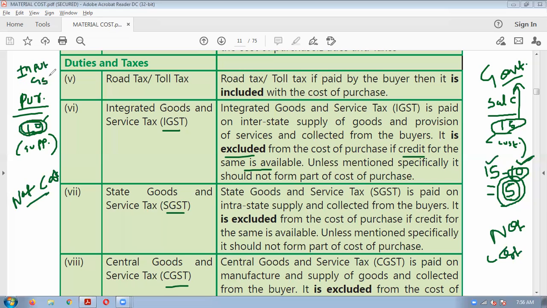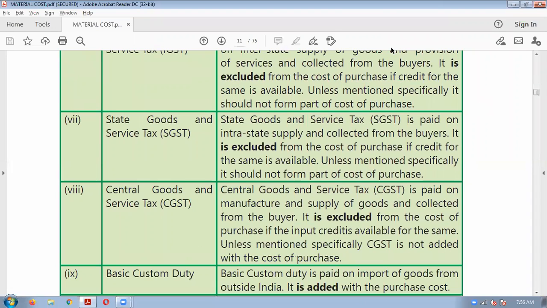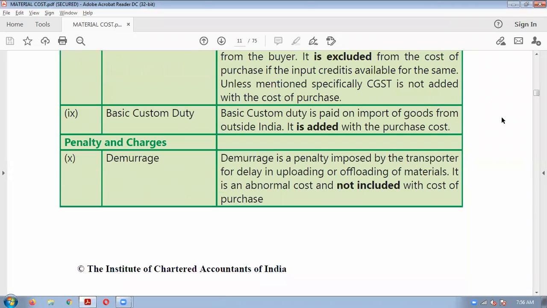Input GST is not a cost, you can say, because here you are getting the credit, no, of this 10 rupees which you have already paid. So GST will be excluded from the cost of material if credit is available, and normally it will be assumed that credit is available. Okay, unless there are some exceptions, etc. But that is all not relevant for your syllabus. Okay, so you just remember GST will be excluded from the cost of purchase or invoice price.